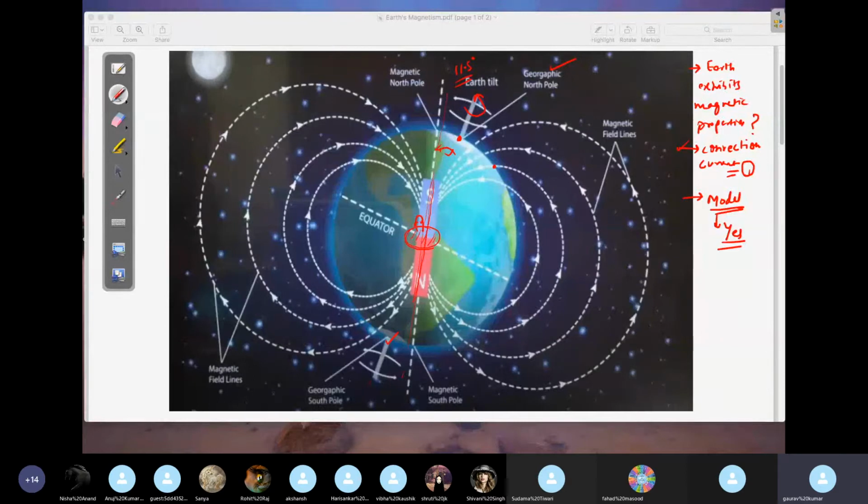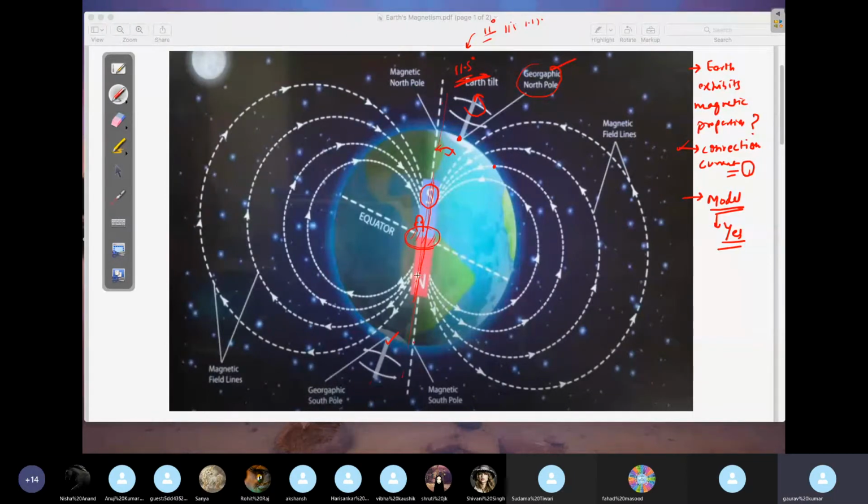If you find some book from 10 years back, they may have had 11 degrees. Today it has become 11.5 degrees. Or in 30 or 40 years, it may become 11.7 degrees. That keeps changing every year, so we don't have to bother about these things. At the current situation, this is what we have, approximately. So the end which is pointing towards the geographic north is basically the south pole of the magnet, and the end which is pointing towards the geographic south is the magnetic north.